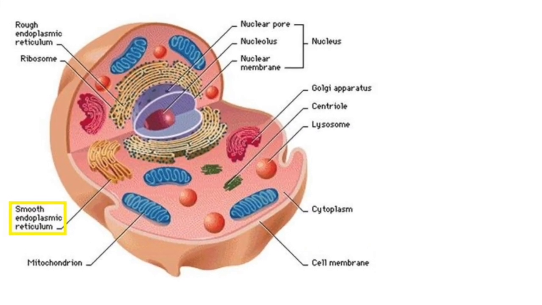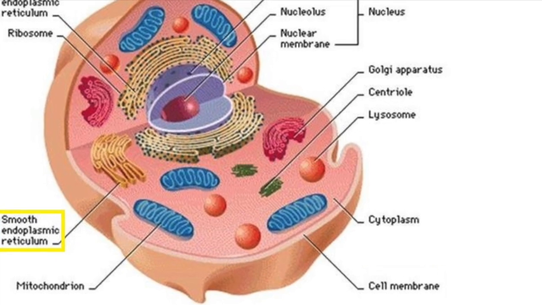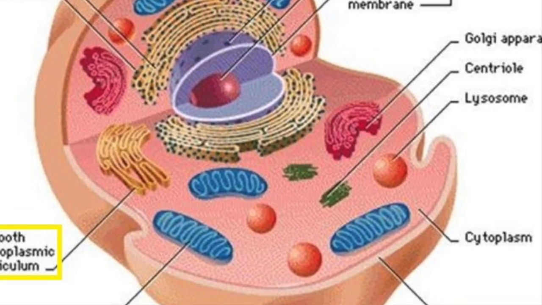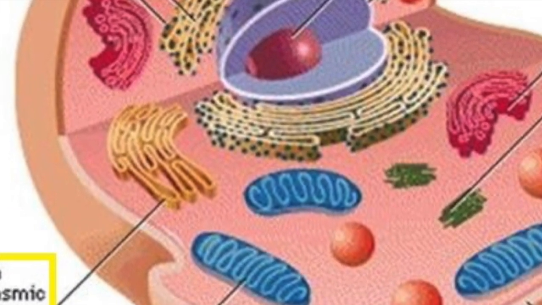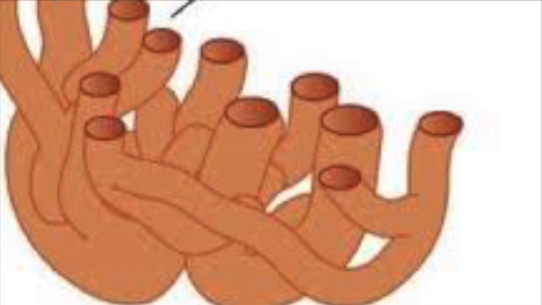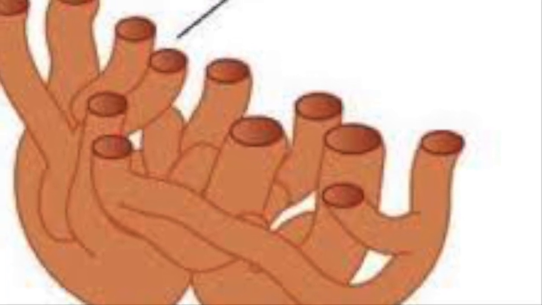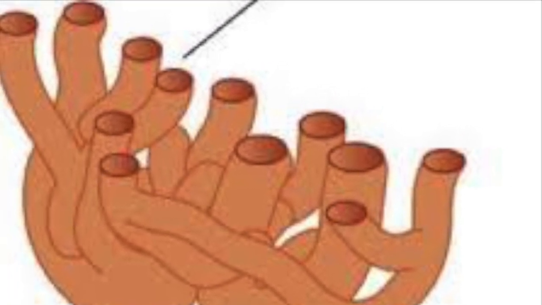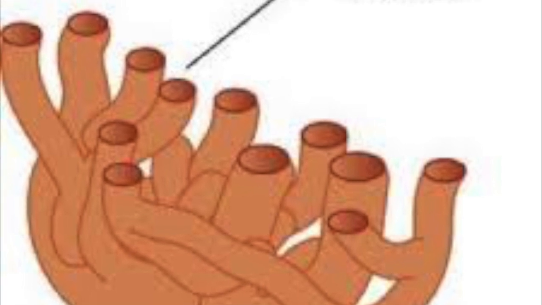The smooth ER is a type of organelle in eukaryotic cells that forms an interconnected network of flattened, membrane-enclosed sacs or tube-like structures surrounding the nucleus. The main function of the smooth ER is to produce lipids and metabolize them.